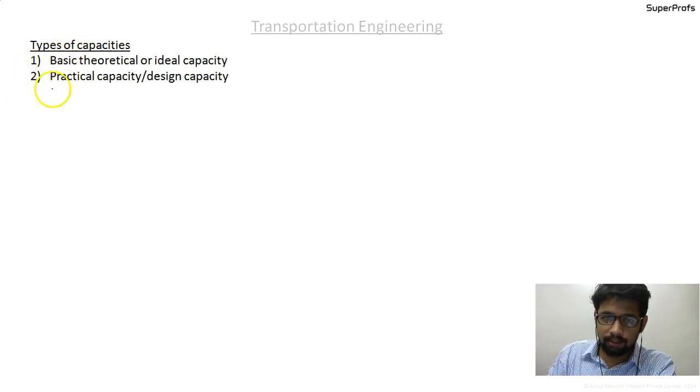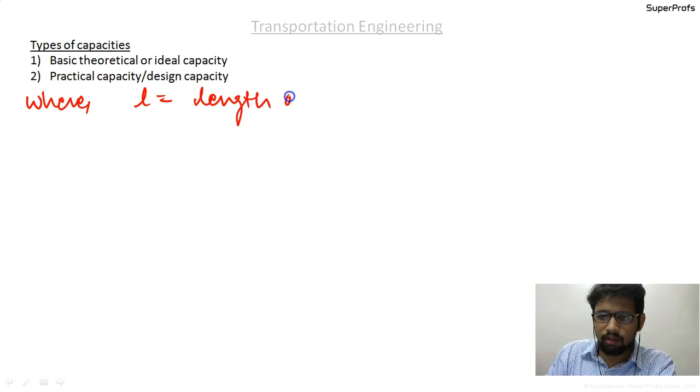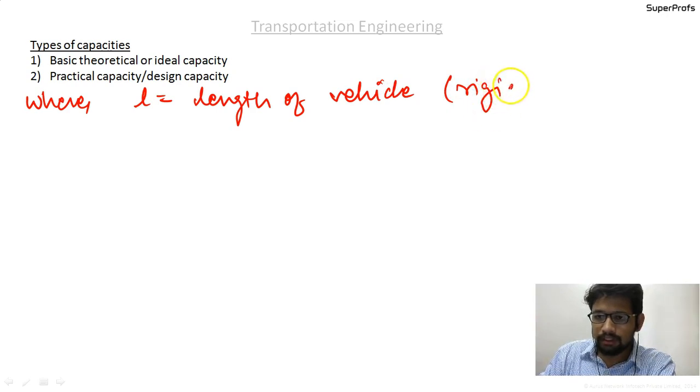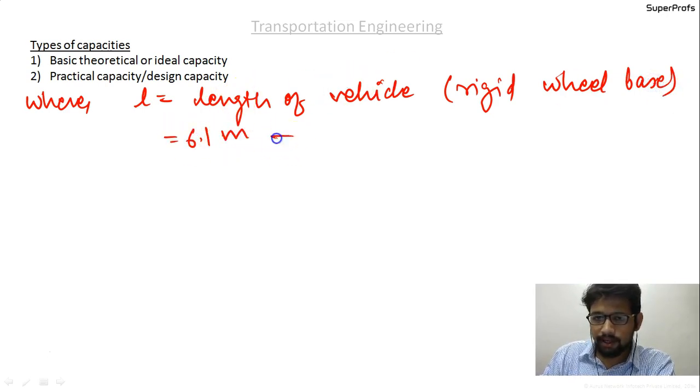Please write down, where small l equal to length of vehicle or the length of rigid wheelbase, which is equal to 6.1 meters as per IRC.